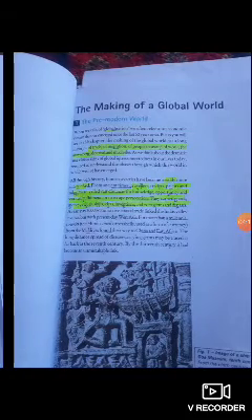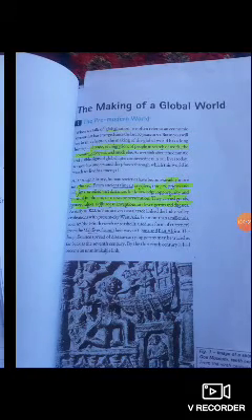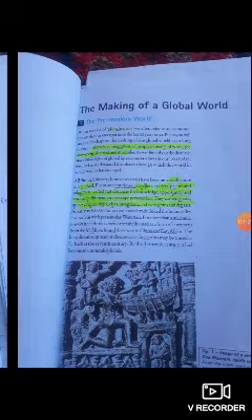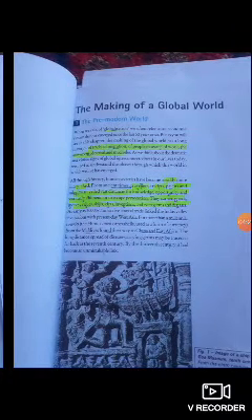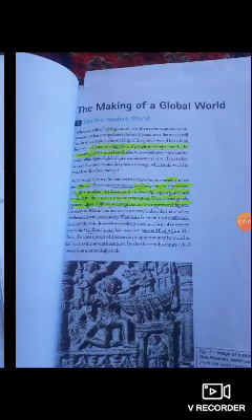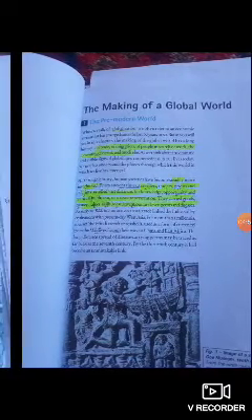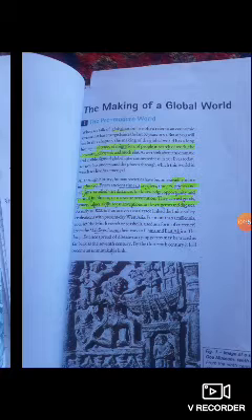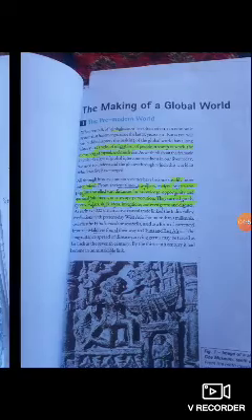This modern world, we understand that due to the advancement of science and technology, we are interconnected with each and every country, with the rest of the world. India is interlinked economically with each and every country, such as China, Pakistan, and other Asian and African countries. But before this modern world, what is the ancient history of this global world, the pre-modern world?